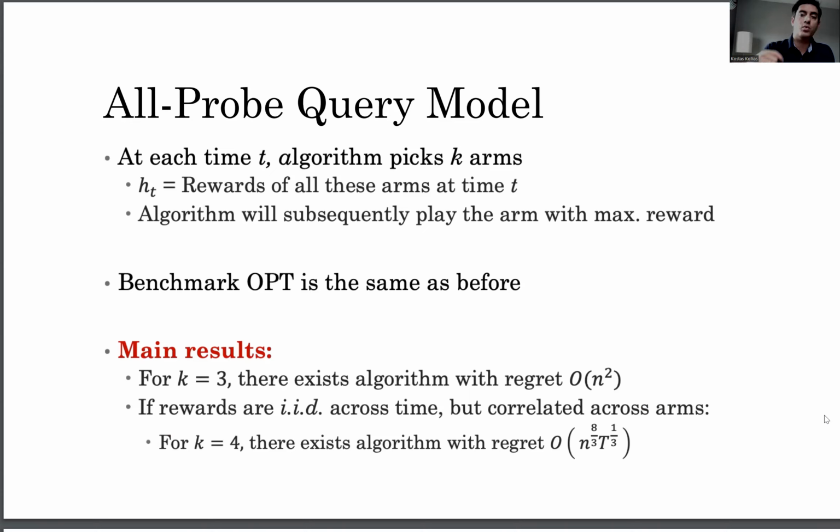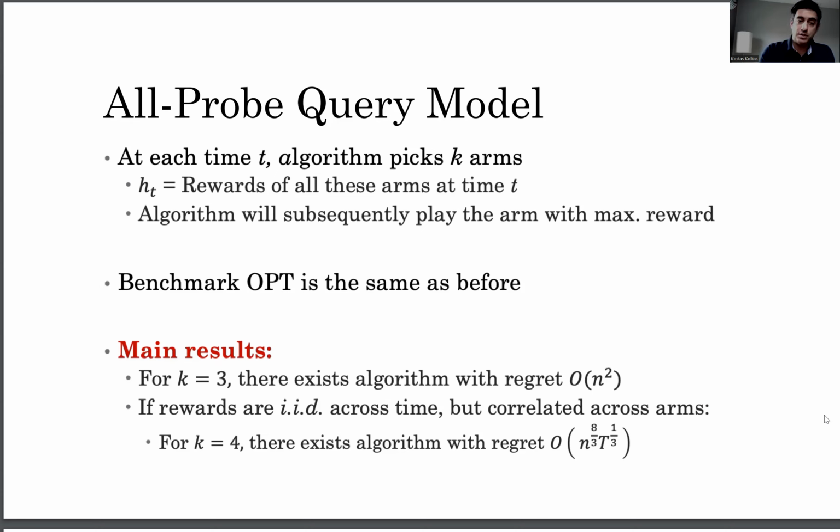Of course, we will play the one that is best, but we will get feedback for all the k arms that we picked. Again, comparing against the same benchmark as before, if we can play 3 arms, k equals 3, then we can achieve a regret that is order of n squared. So it has no dependence on the time horizon.